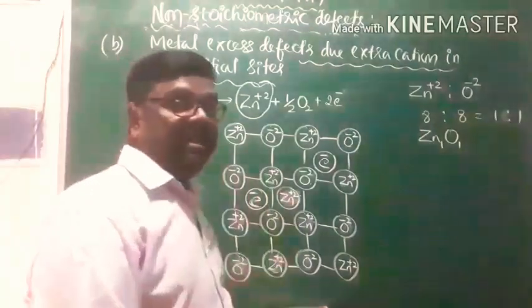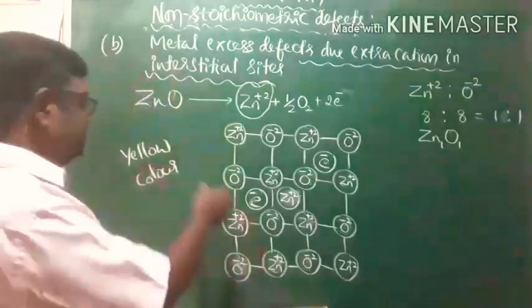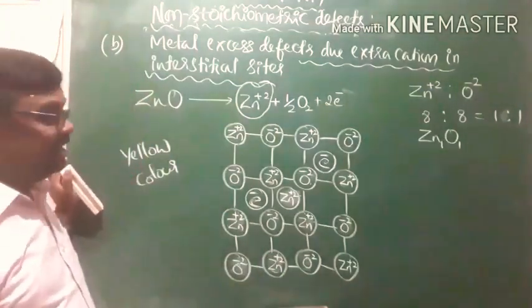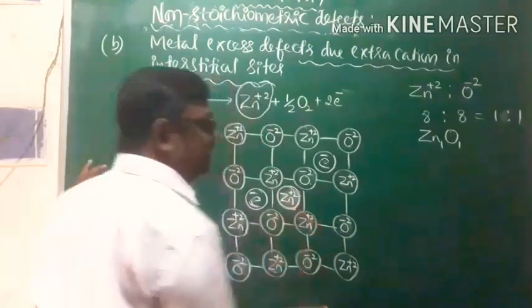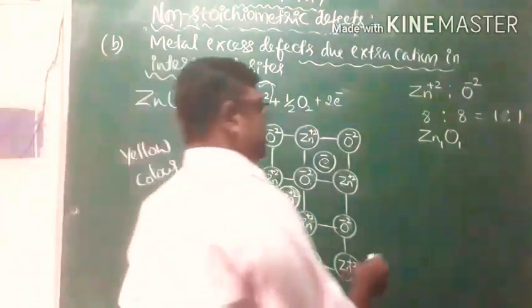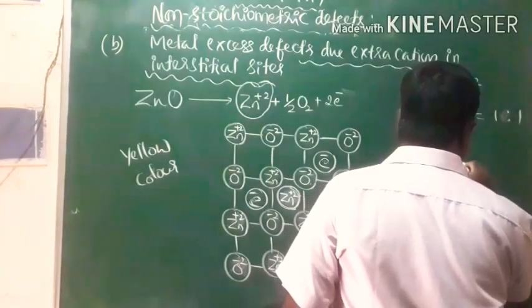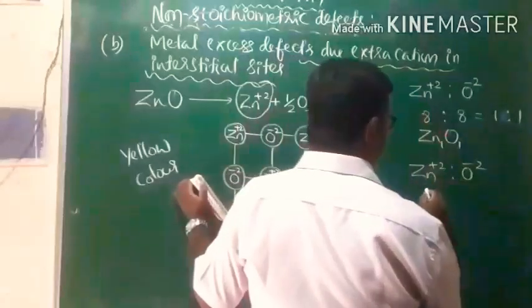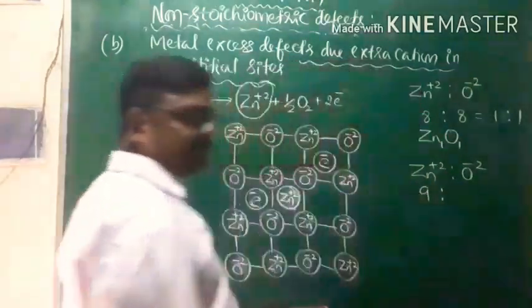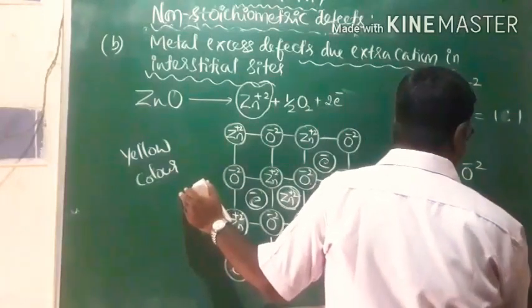Electrical conductivity increases due to the presence of electrons. Paramagnetic property increases and zinc oxide acquires yellow color. And of course, one extra cation is occupying an interstitial site. Now after the defect, look at the ratio of Zn plus 2 to oxide ions. Earlier we had 8 ions, now it is 9 ions, and there is no change in the number of oxide ions, it is 8.